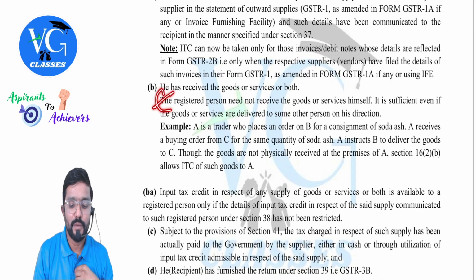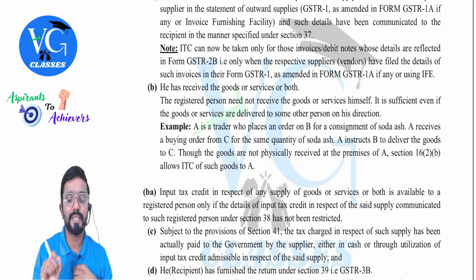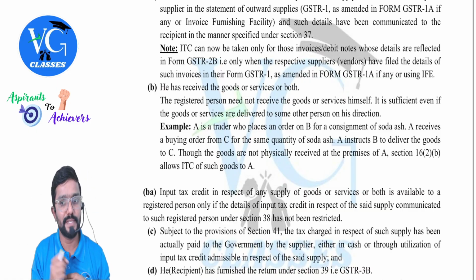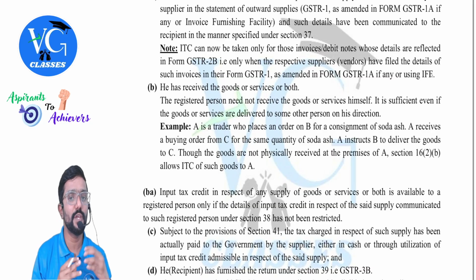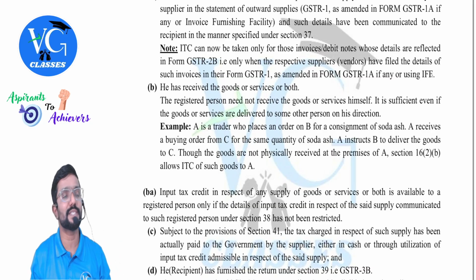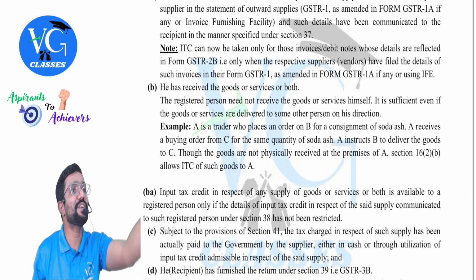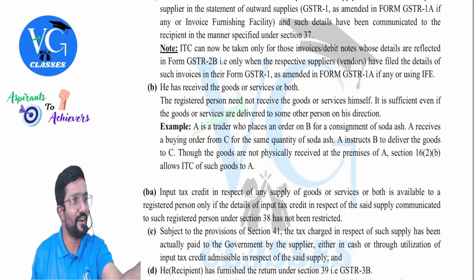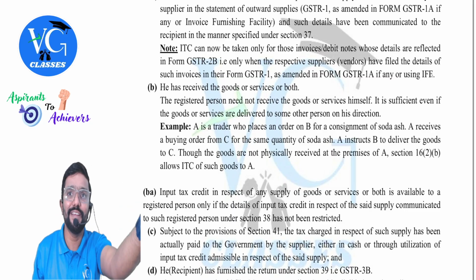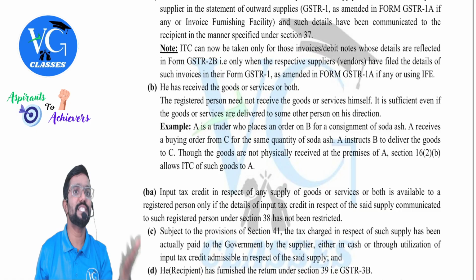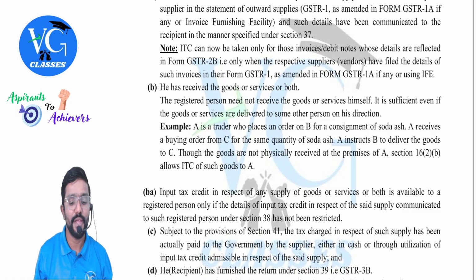Next, you can see here, one point is there. The registered person need not receive the goods or services himself. It is sufficient even if the goods or services are delivered to some other person on his direction. Now I delivered goods to you not directly. I gave it to a transporter on behalf of you. So is it as if I have delivered the goods to you? It's as if you have received it.